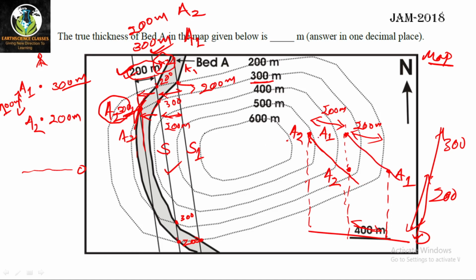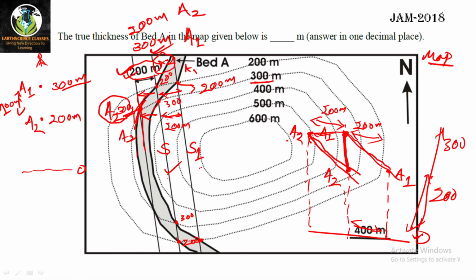This is my bed, right? Here this is 200 meter. This is the A1 contact. This is the A2 contact, right? And this horizontal gap is 200 meter. Now what will I do? I know this vertical difference is 100 meter, because A2 is 200 and A1 is 300 at this strike line. I hope all of you are getting it.